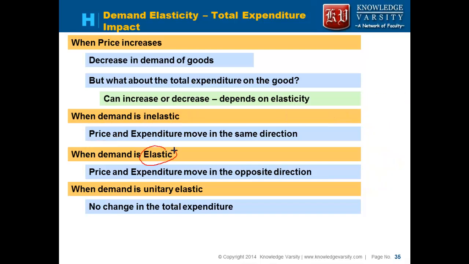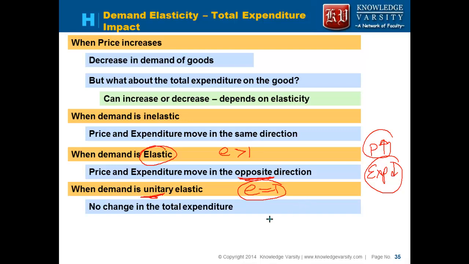However, when the demand is elastic, increasing the price reduces the expenditure. That is, the price and the expenditure move in the opposite direction, when elasticity is greater than 1. When the demand is unitary elastic, that is elasticity is equal to 1, there is no change in the total expenditure. So your total expenditure will remain constant even if you increase the price or decrease the price.